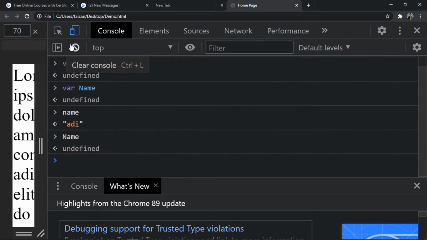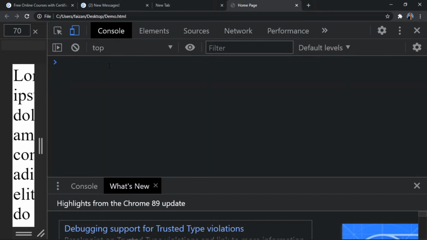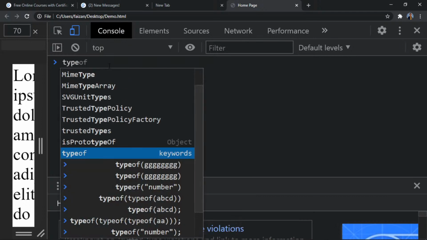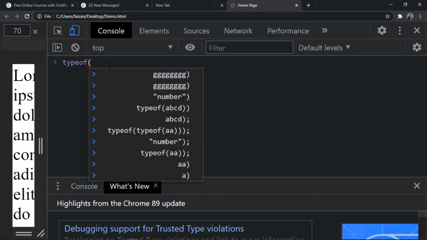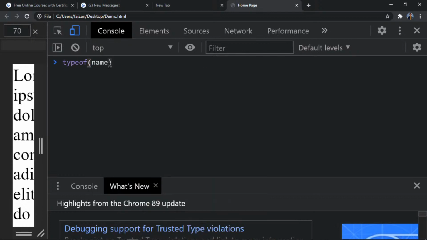Okay, now let me clear my console. Now I want to check the data type of name, the Adi which I stored. So I will write typeof, this function, check the type of name, and press enter. So obviously it is a string, which makes sense because we stored Adi in it.